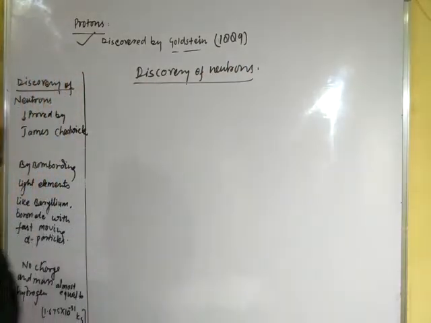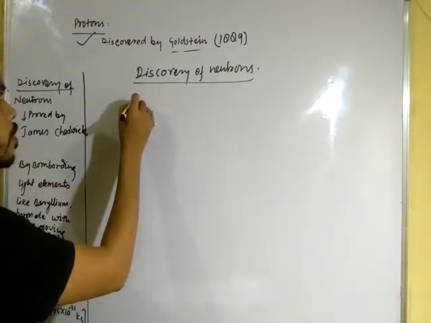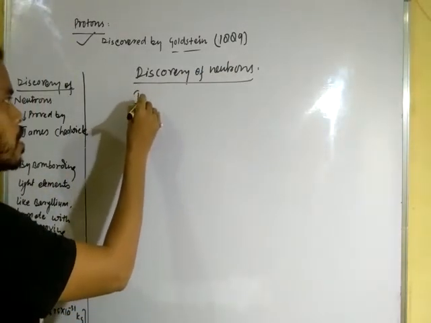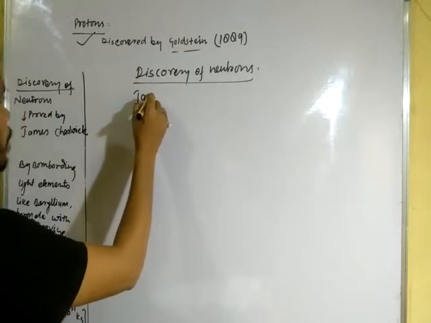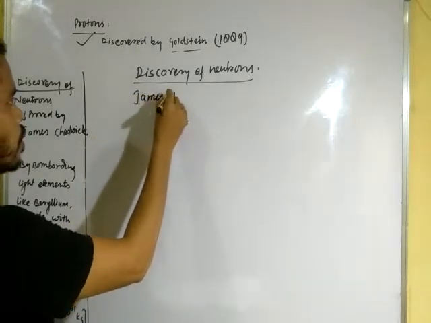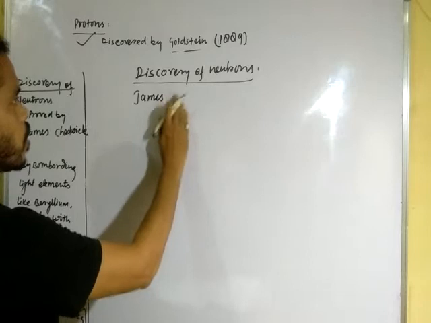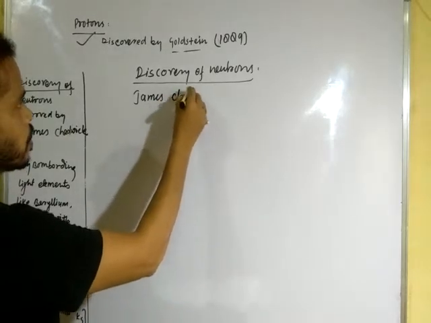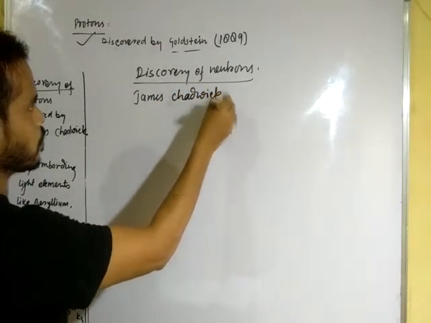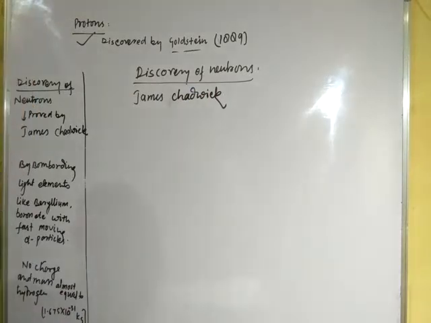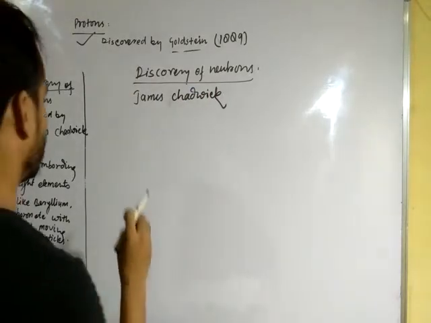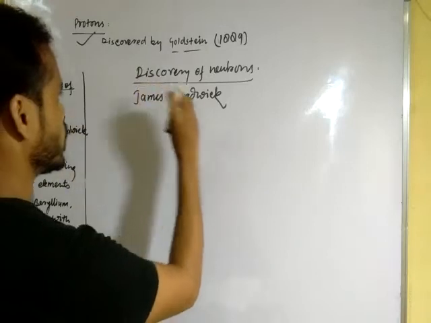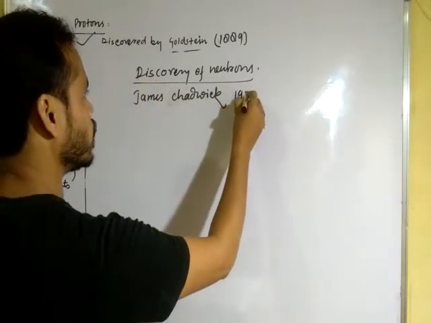The discovery of neutron was proved by James Chadwick. Sorry, James Chadwick, in 1932.